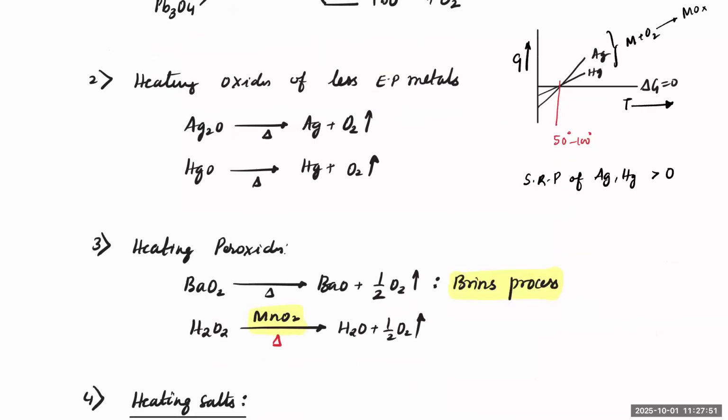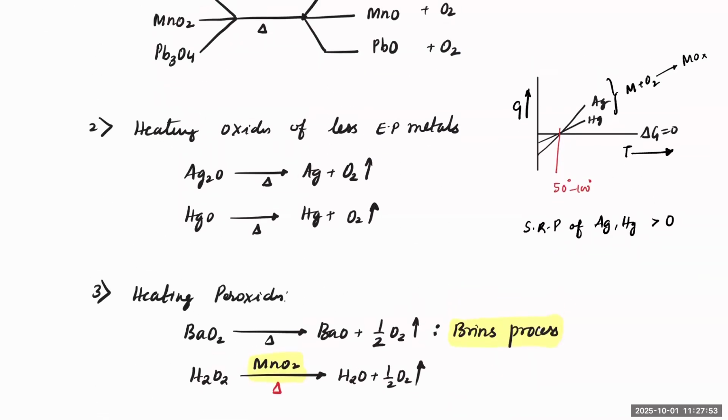You know that we learned in metallurgy that silver and mercury oxides decompose very easily even at a low temperature. Pb3O4 is the sindoor, red lead.